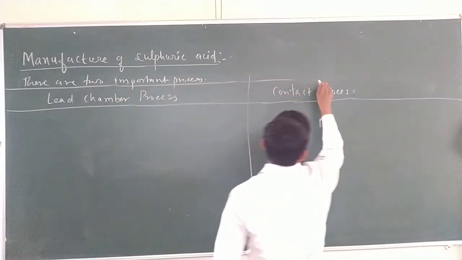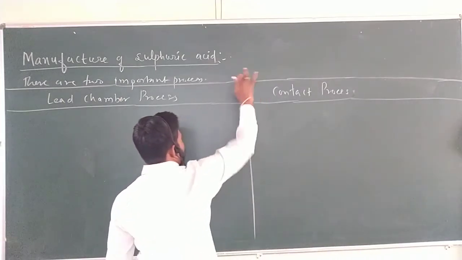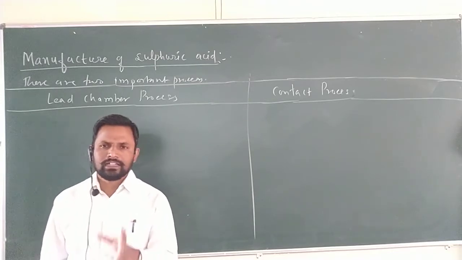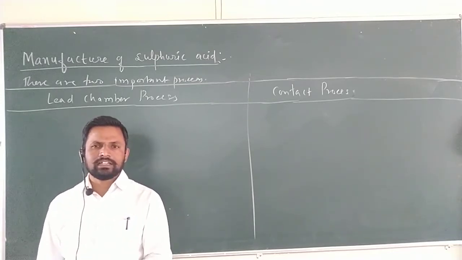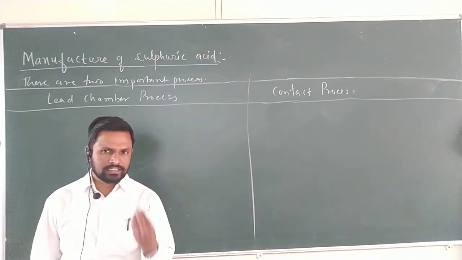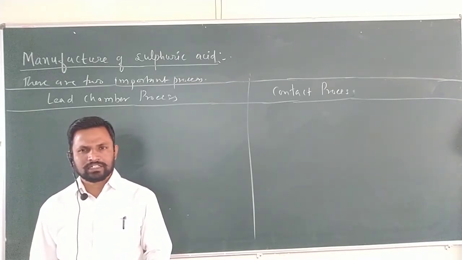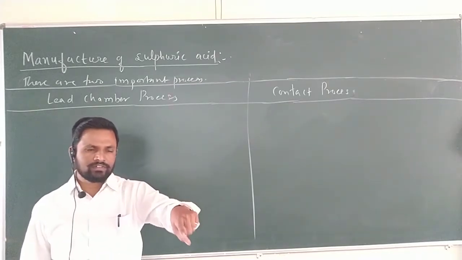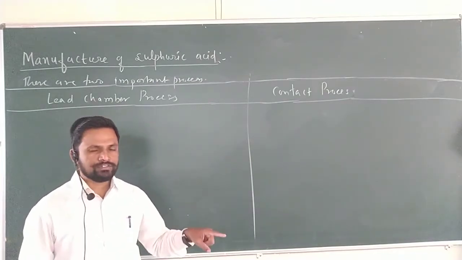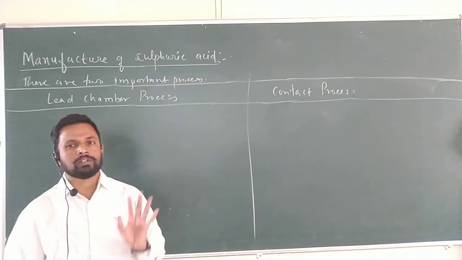Why are we going to prefer the contact process? That we have to see first. The basic principle, which we have already studied: any sulfur-containing raw material, any pyrites of sulfur, that is sulfur, zinc sulfide, cadmium sulfide, cupric sulfide, any sulfide raw material is taken, converted to sulfur dioxide, further sulfur dioxide is converted to sulfur trioxide, and finally sulfur trioxide, which is formed, is absorbed by the water, converted into H2SO4. This is the basic principle.